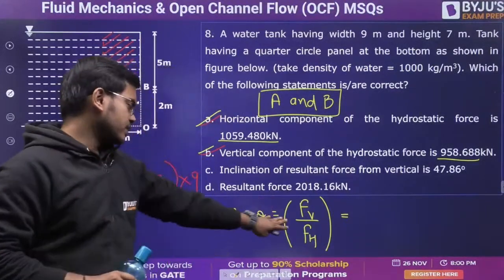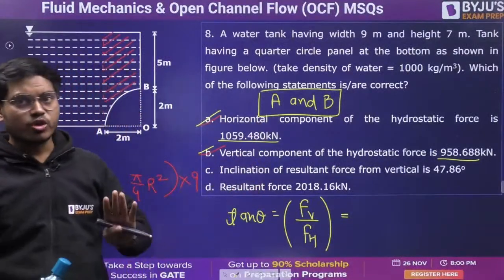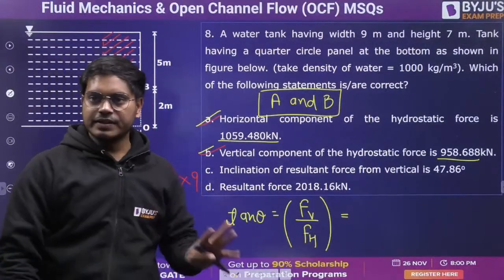I am not writing the answer. You find out if it is matching, then option A, B, C will be right. If not, then A, B. Yes brother, okay, like everything is okay.